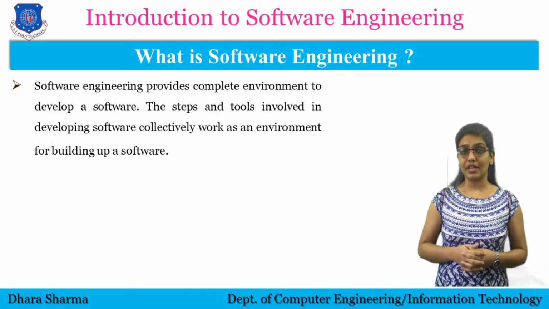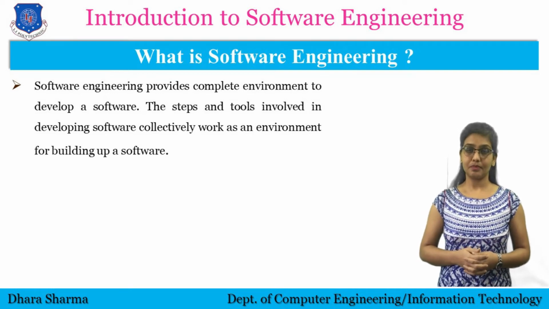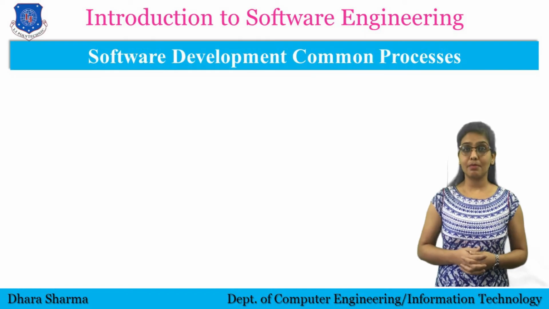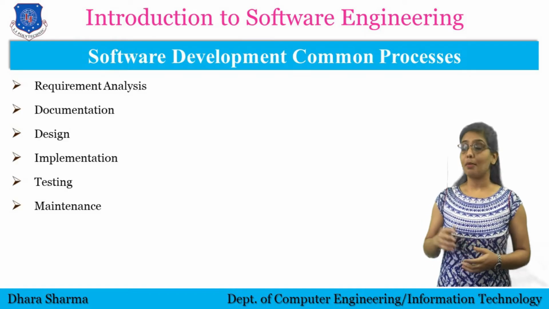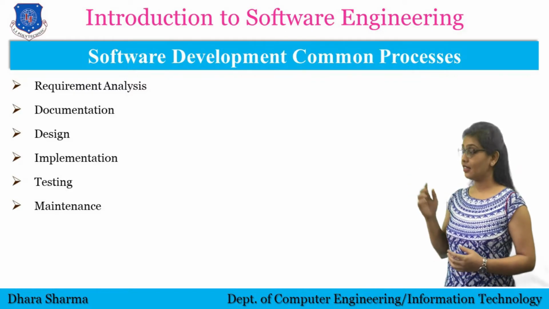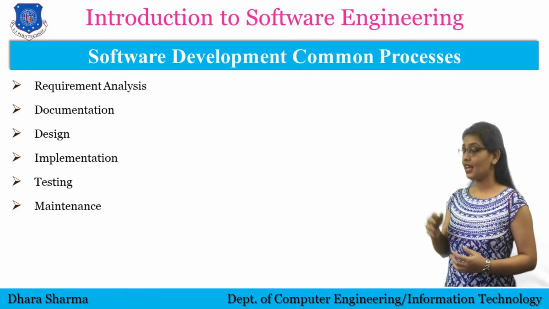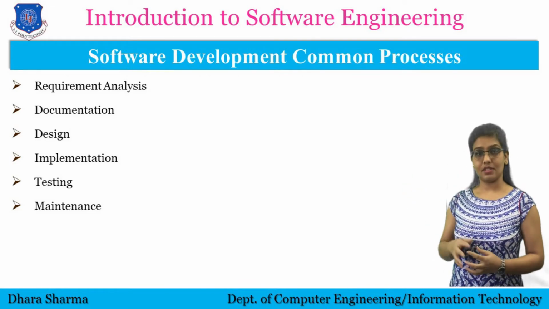Software engineering provides a framework that guides software engineers to develop the particular software. Here are some general steps to develop software: requirement analysis, then documentation, then design, then implementation, or you can say coding, then testing, and at last the maintenance.